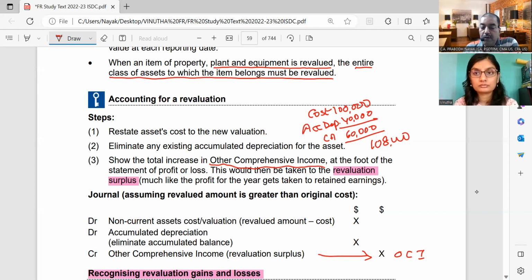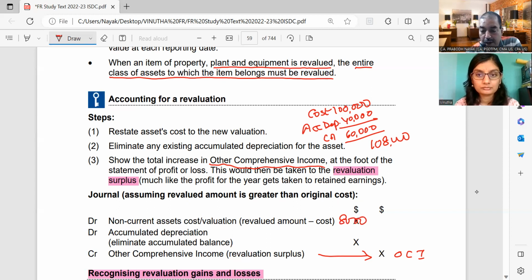And third is show the total increase that has taken place in the OCI. So in this case, the journal entry that you are going to pass is debit the non-current assets, cost or valuation with the amount of the difference. Revalued amount is 1,08,000, cost is 1 lakh. So this will be $8,000.